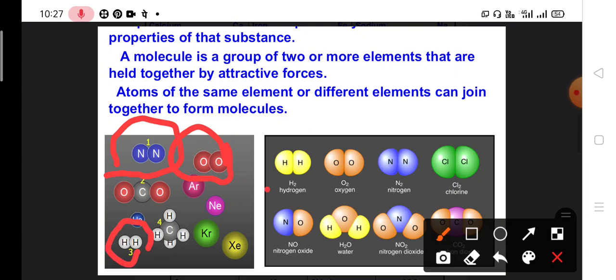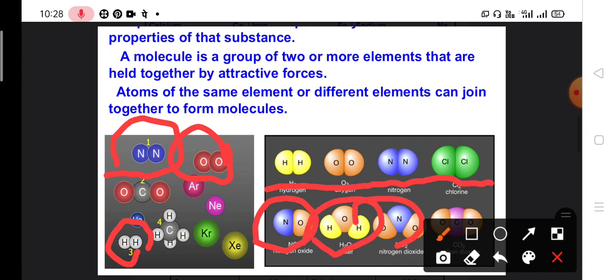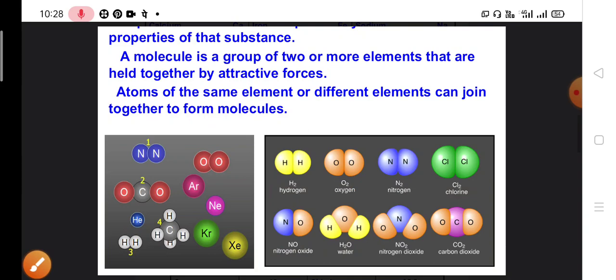So here you can see hydrogen, oxygen, nitrogen, chlorine, these are of the same type of elements which combine and form the molecule. And at the bottom you can see NO, nitrogen oxide, H2O, water, NO2, nitrogen dioxide, and carbon dioxide. Here atoms of different elements are joined to form the molecule.